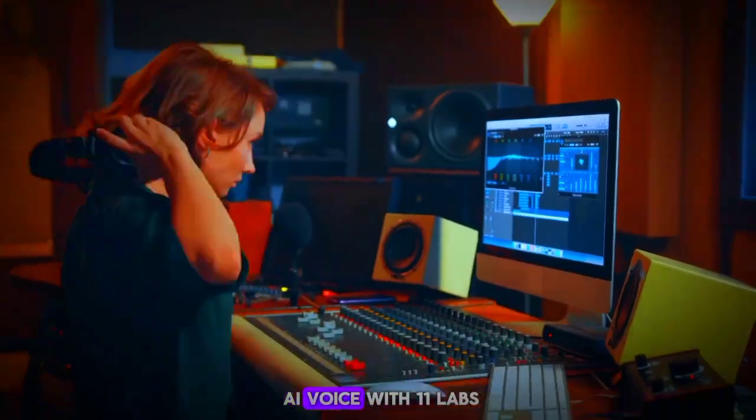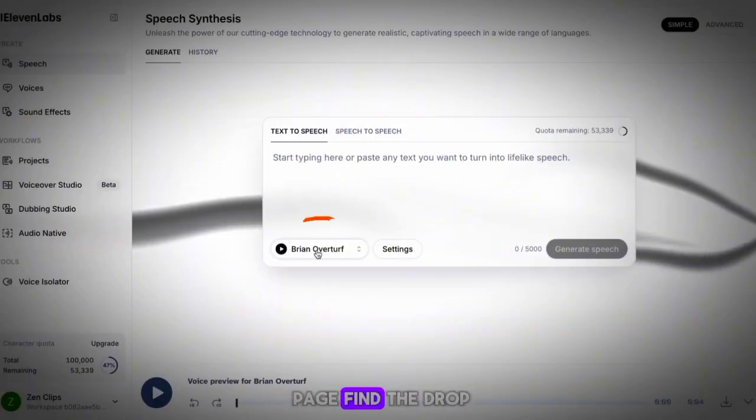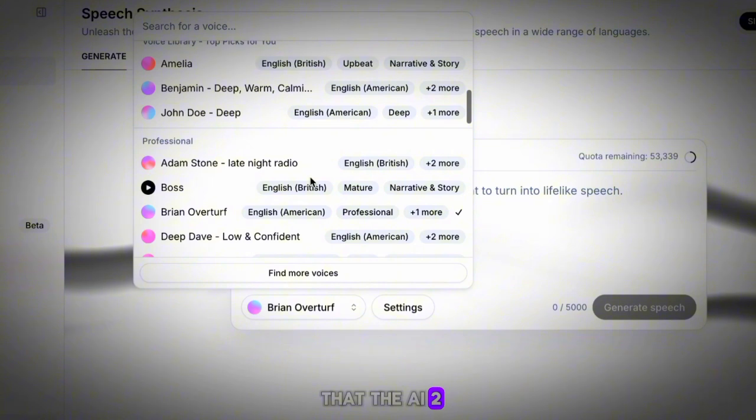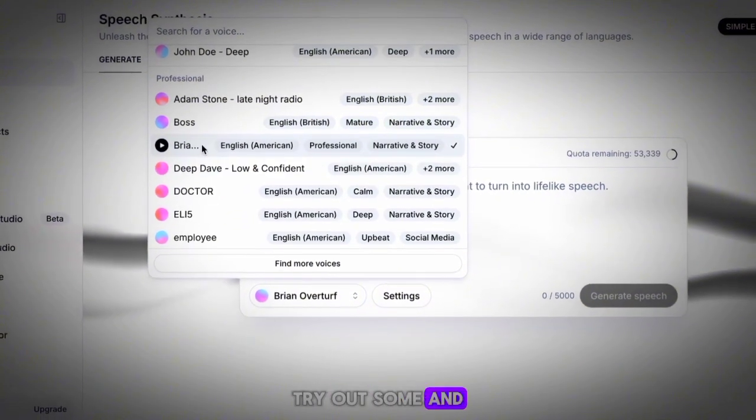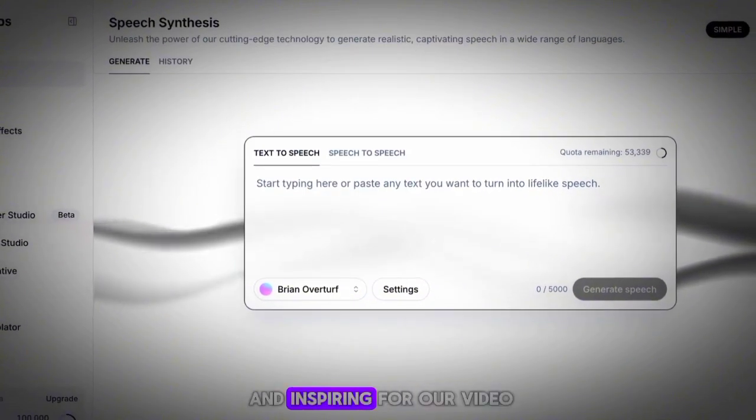We'll now generate our AI voice with 11 Labs. Once you're on this page, find the drop-down menu with loads of voices that the AI gives you. Scroll through, try out some, and select one that you like. It should be calm and inspiring for our video.